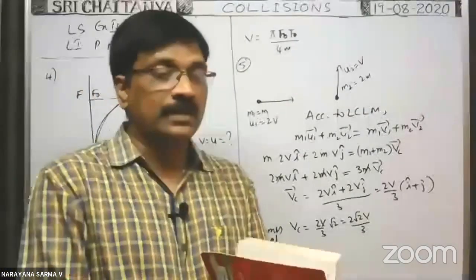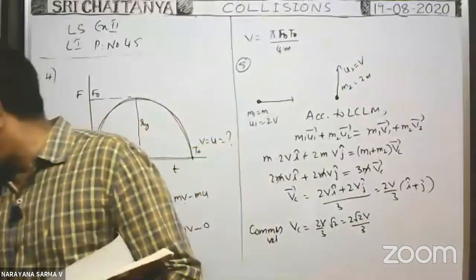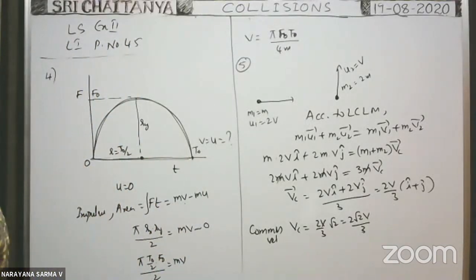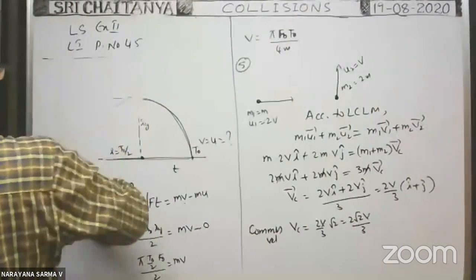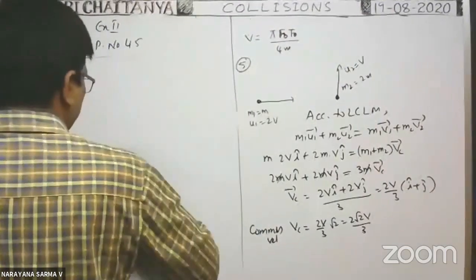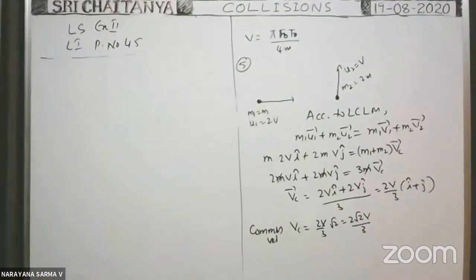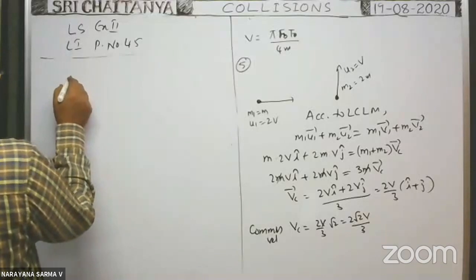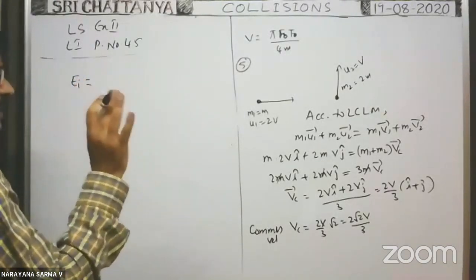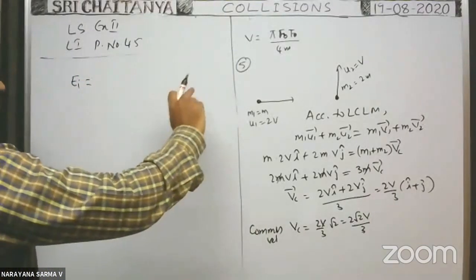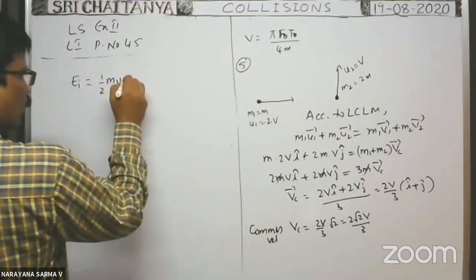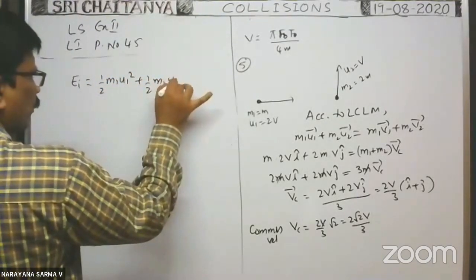Here, what is the percentage loss of kinetic energy, they asked? Percentage loss of kinetic energy we have to find out. As inelastic collision takes place, definitely there is a percentage loss of kinetic energy. First, the initial kinetic energy of the system of two particles is half m1 u1 square plus half m2 u2 square.